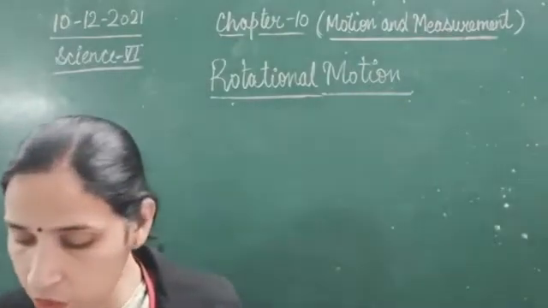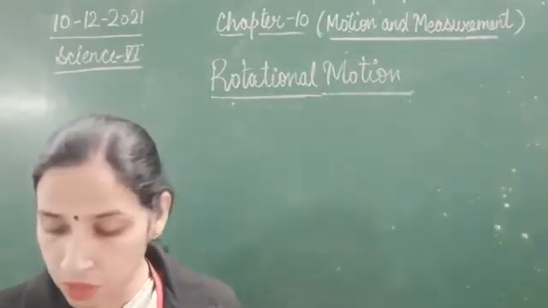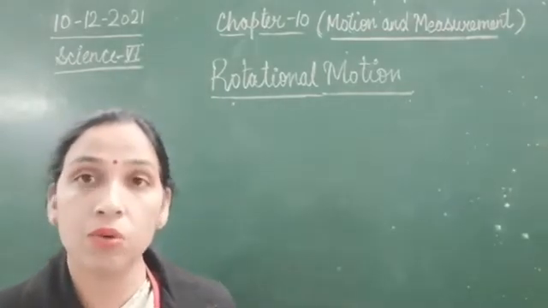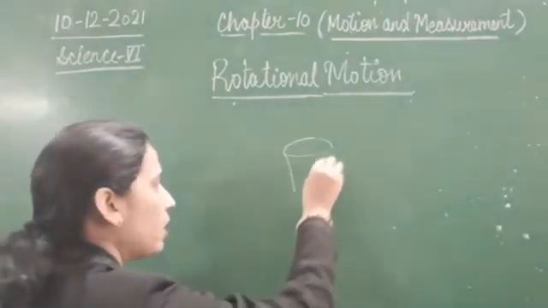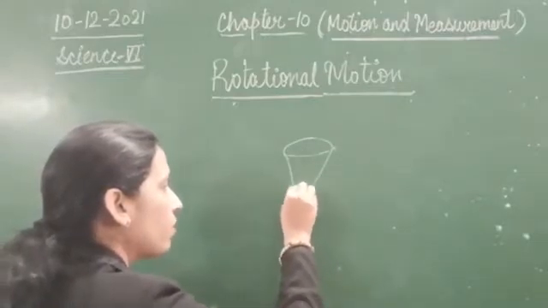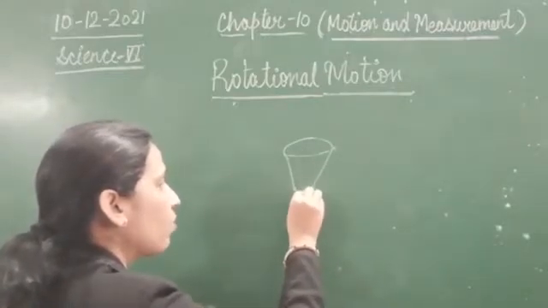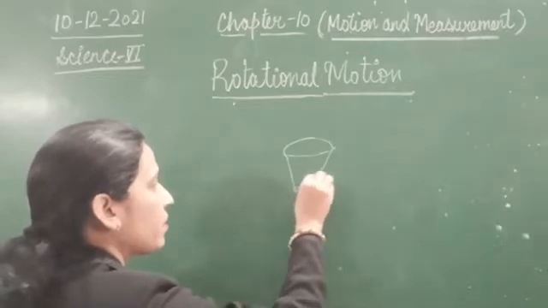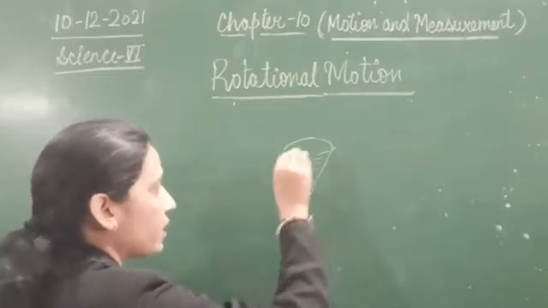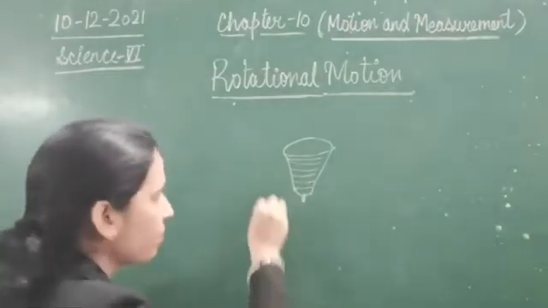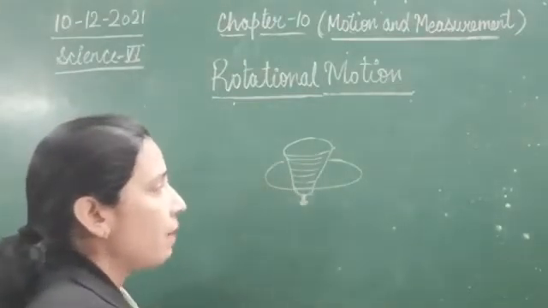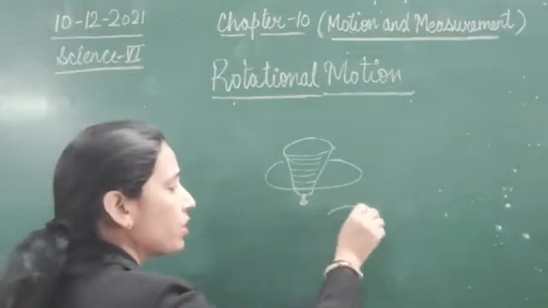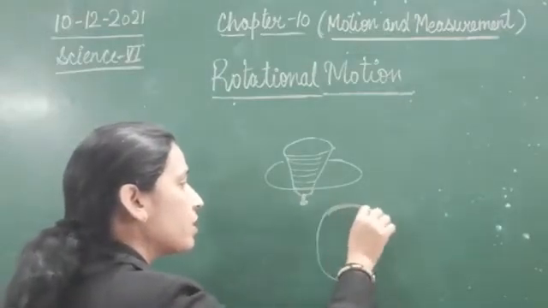What is the difference between circular motion and rotational motion? In rotational motion, this lattu is revolving around its axis, on this axis only. But in circular motion, the particular thing is moving in a circular orbit.